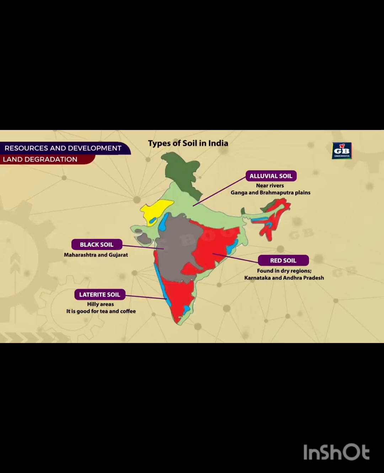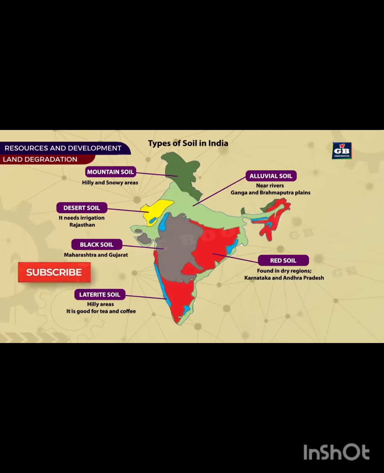Next, laterite soil. It is found in hilly areas. It is good for tea and coffee plantations. Next, desert soil. It is found in Rajasthan and it needs irrigation to grow crops. Next, mountain soil.